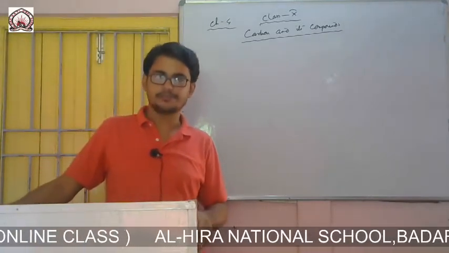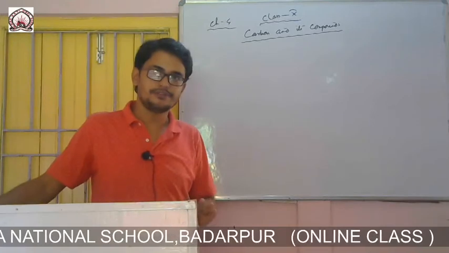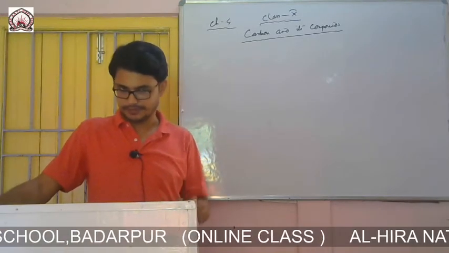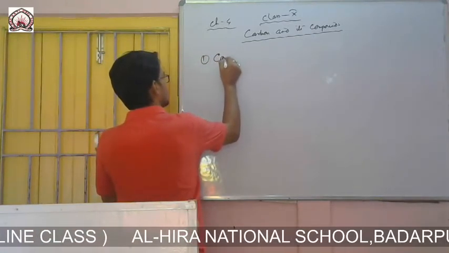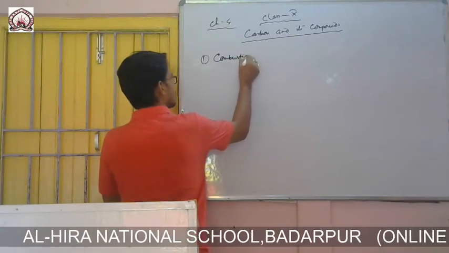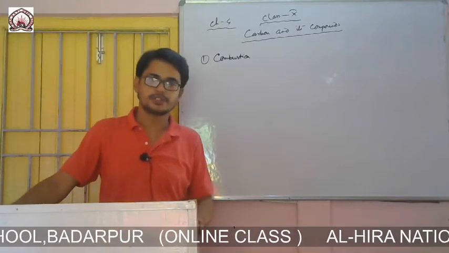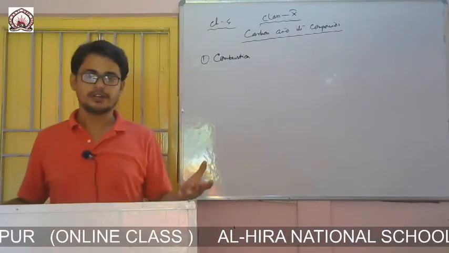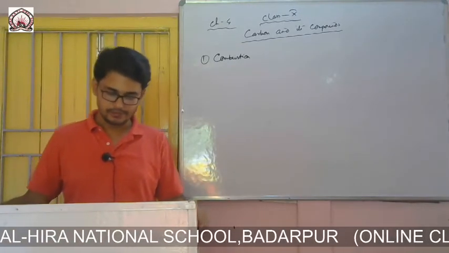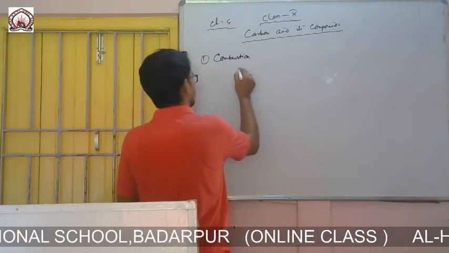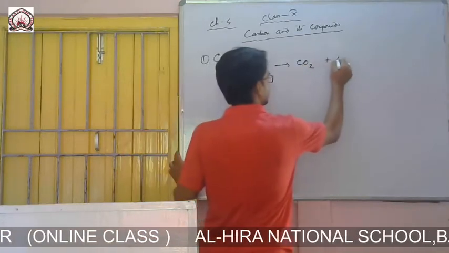Now we will discuss some chemical properties of carbon compounds. Number 1, combustion. Combustion means how these carbon compounds react with oxygen and what products form. For example, if carbon reacts with oxygen, then carbon dioxide and heat are generated.